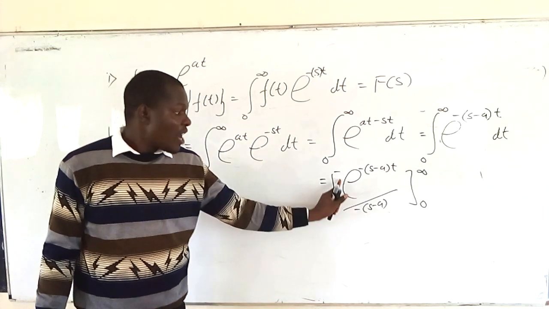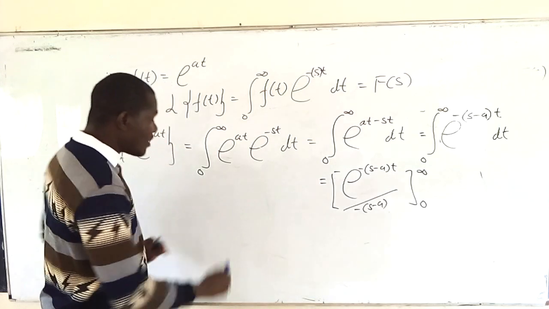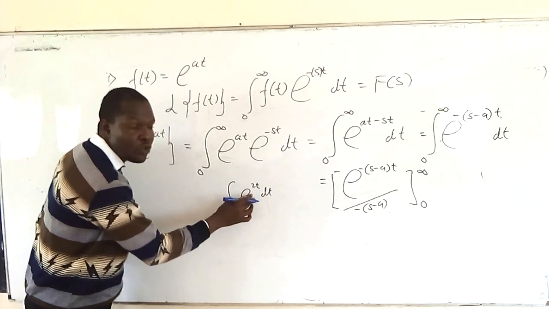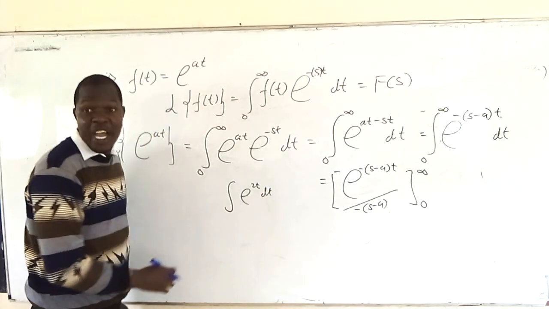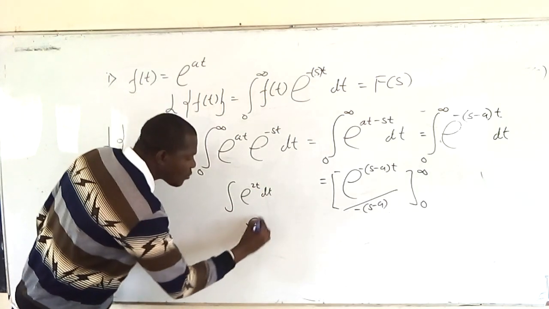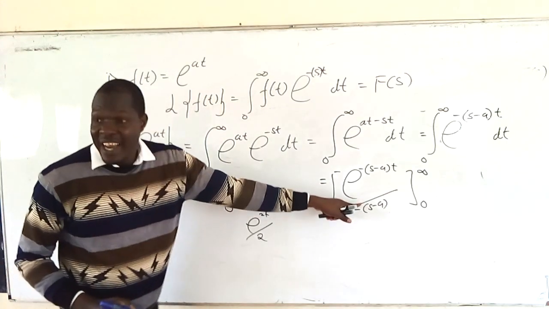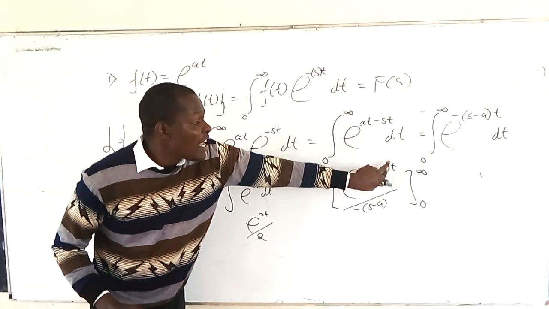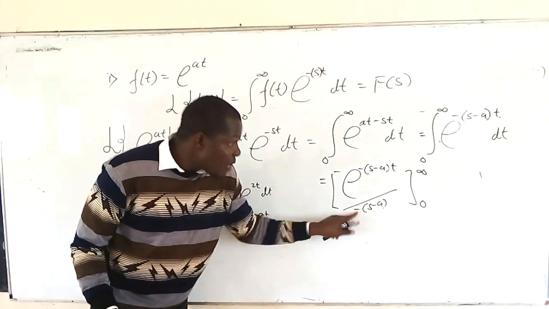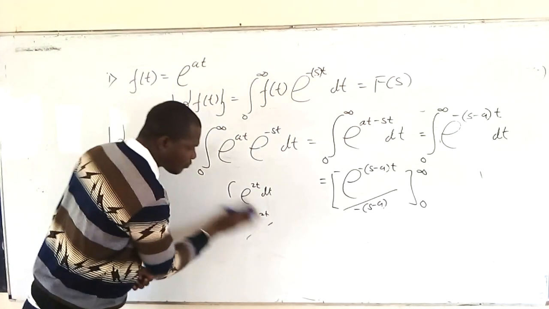So you factorize the constants outside there. Remember, when you are integrating something like e to the 2t, the derivative of 2t must be a constant. If you differentiate 2t, you get 2, so it remains e to the 2t, then you divide by that derivative, which is 2. That is exactly what we've done here. The constant is negative s minus a. If you differentiate t, you get 1, so you take it the way it is and you divide by that constant. Are you seeing that? Good.